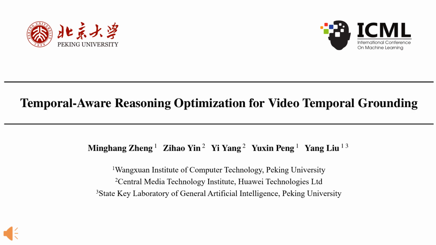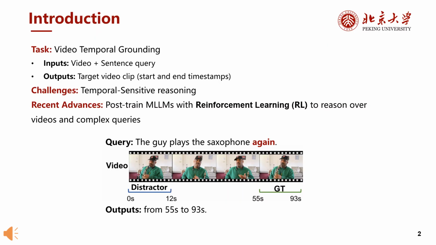Today I will present our work, Temporal-Aware Reasoning Optimization for Video Temporal Grounding. Video temporal grounding aims to find the start and end timestamps of a specific event in a video, based on a text query. For example, to localize "the guy plays the saxophone again," the model must accurately identify the timestamps of the two saxophone playing events and reason about their temporal relationship.